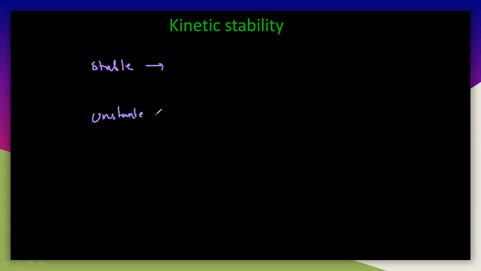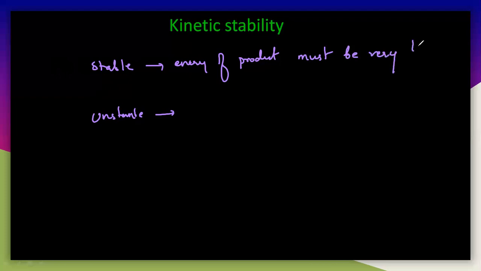So stable and unstable means that the energy of the product must be very low. Then only you can say it is a stable product. So that is stable according to thermodynamics here.